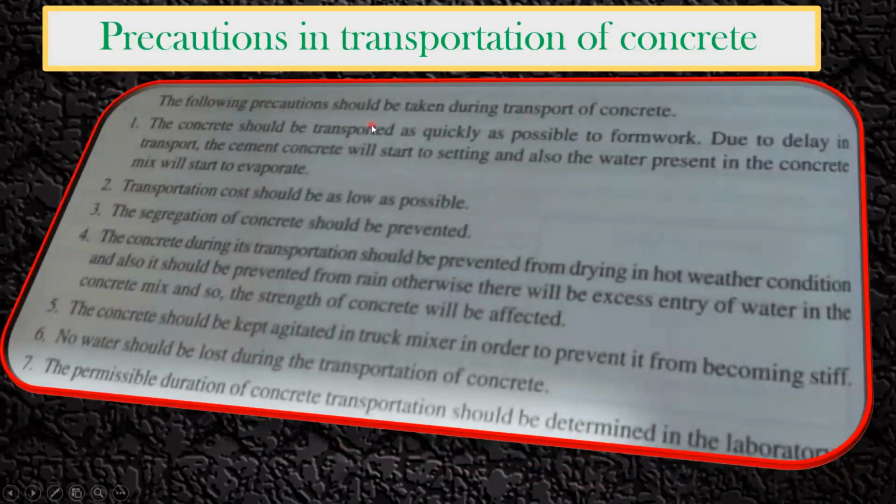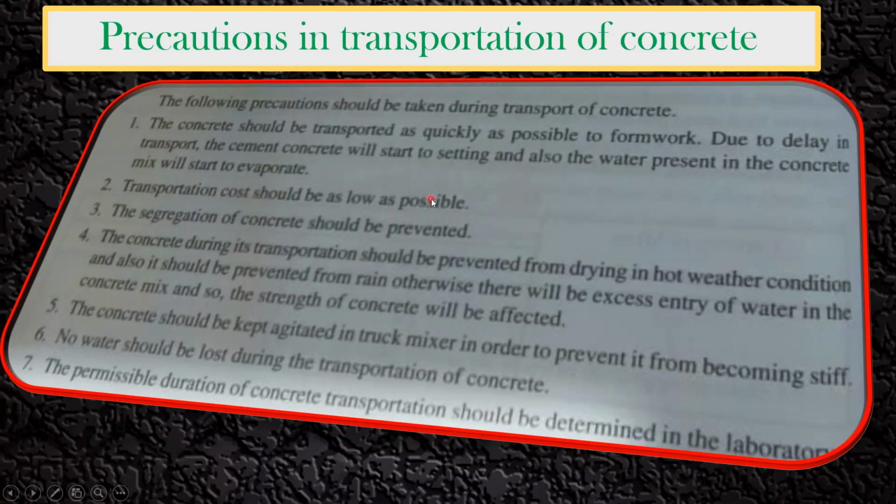The concrete should be transported as quickly as possible to the formwork, that is, wherever the concreting is supposed to happen. Due to delay in transport, the concrete will start to set and the water present in the concrete mix will start to evaporate. But we know how to counteract this problem by putting in a retarder. We can take care of this.